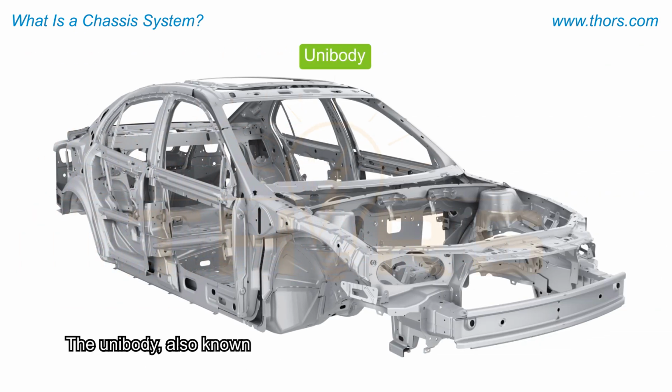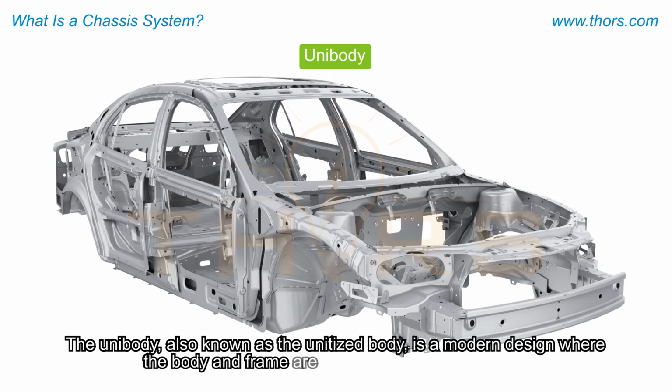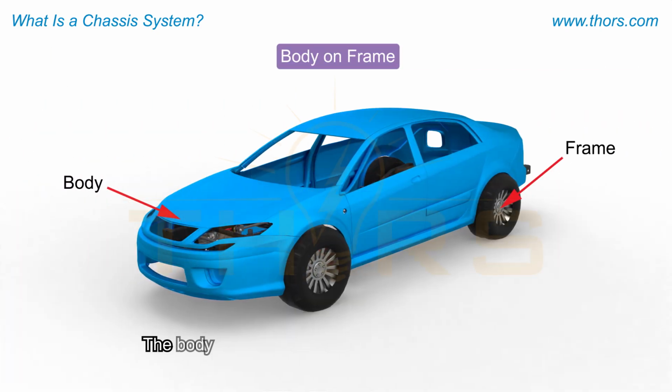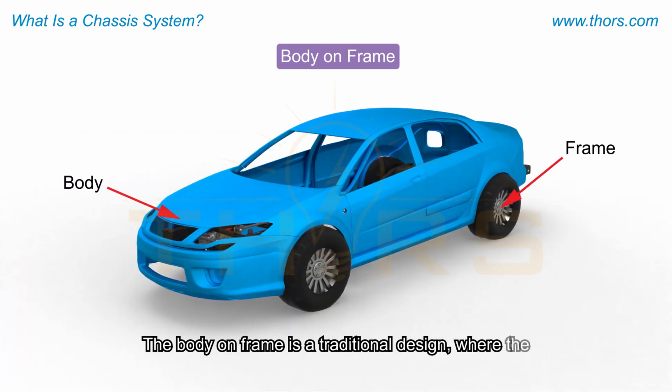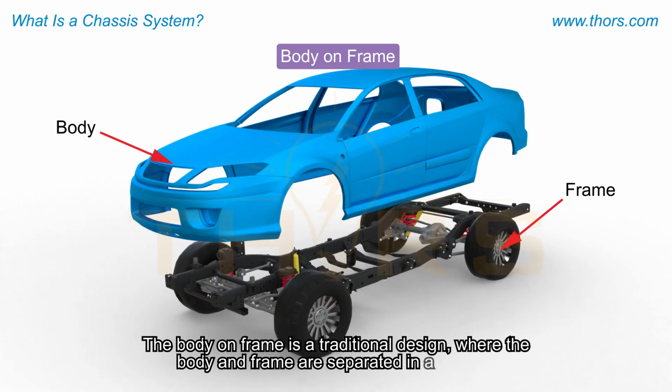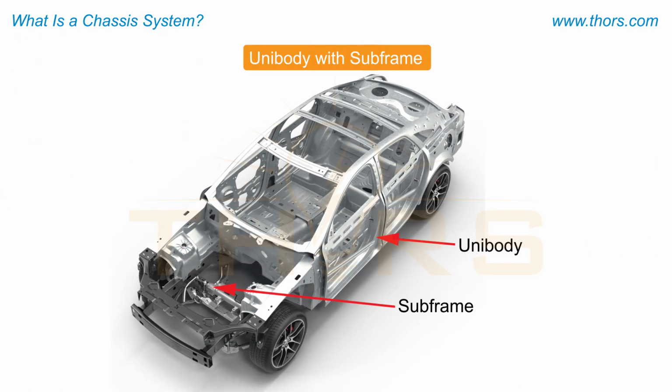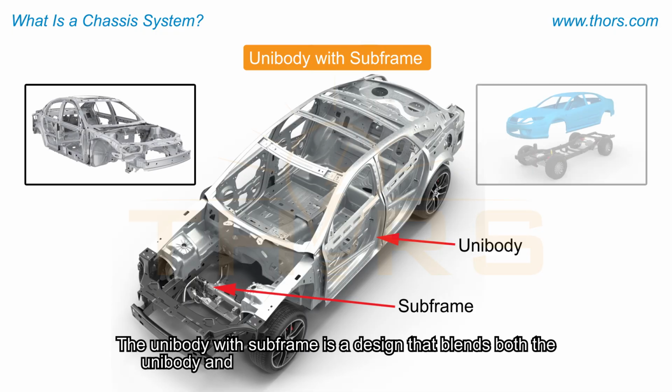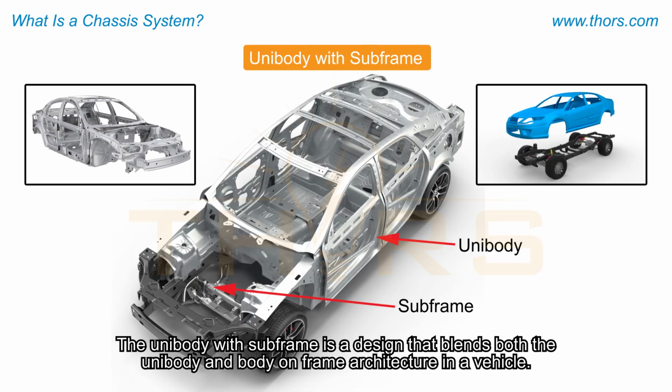The unibody, also known as the unitized body, is a modern design where the body and frame are integrated into a single unit. The body-on-frame is a traditional design where the body and frame are separated in a vehicle. The unibody with subframe is a design that blends both the unibody and body-on-frame architecture in a vehicle.